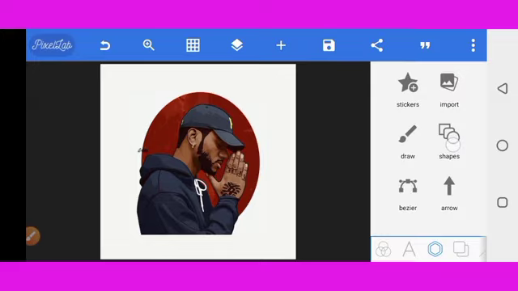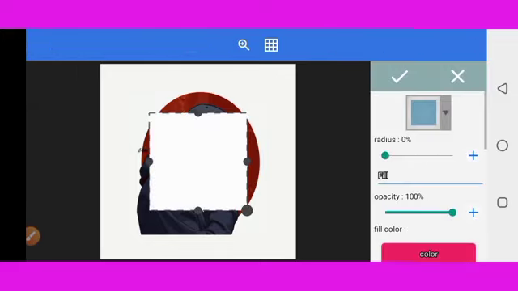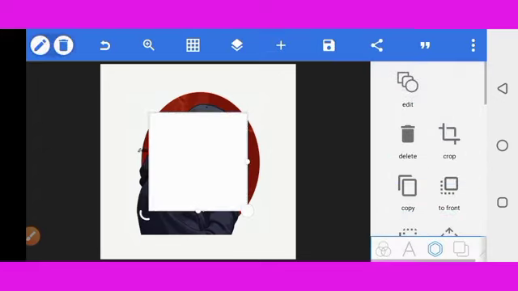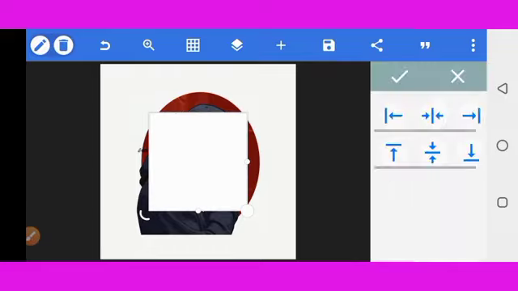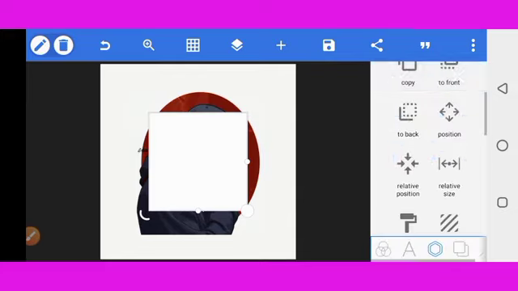So right now we're going to go back to our central icon here, and then we'll pick on shapes. We'll pick a square shape and we're giving that a view. For now, we'll just leave it on a white view. Then look, we are also going to centralize this one. Centralize it. Okay, we've done that.